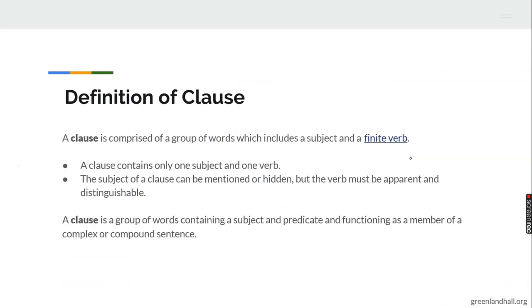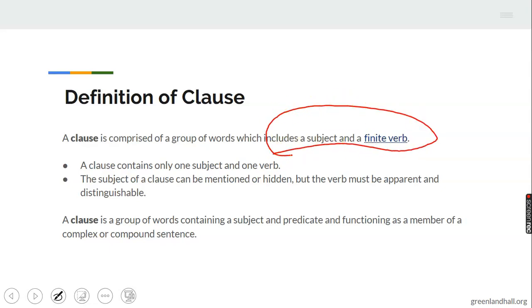Now let's go to what a clause is. A clause comprises a group of words which has a finite verb and a subject. It has a subject and a finite verb. Then it must contain one subject and one verb. That's one. Then it must be meaningful.